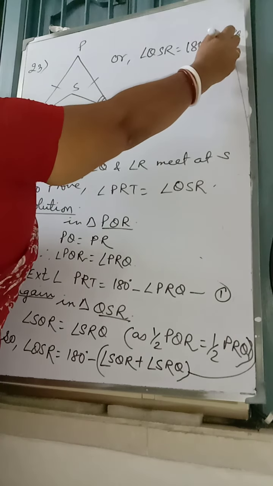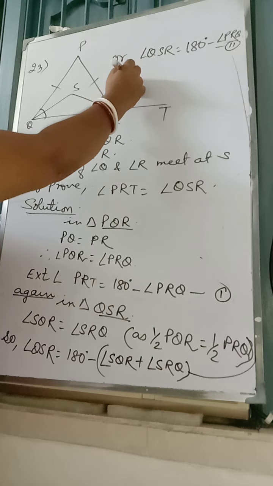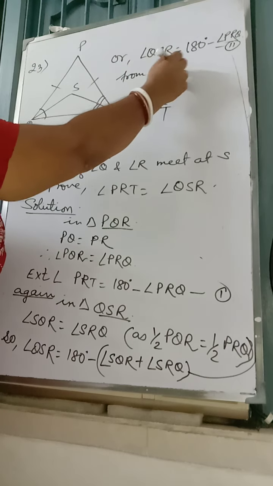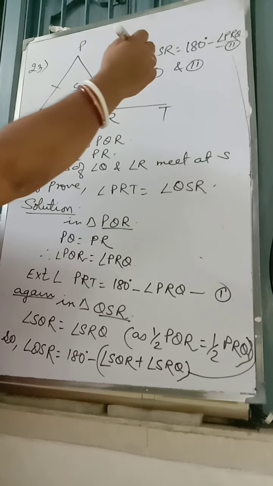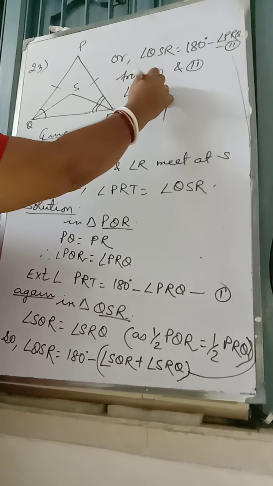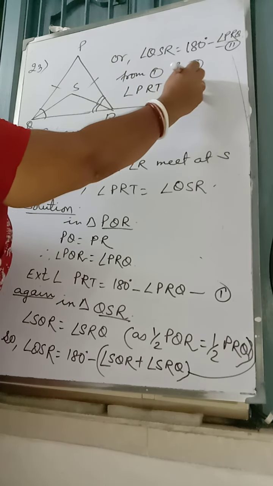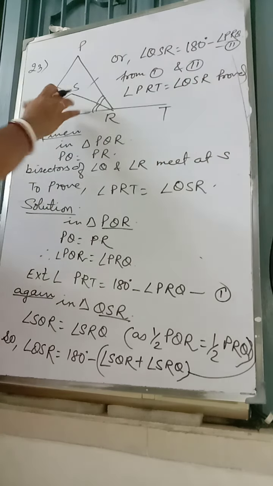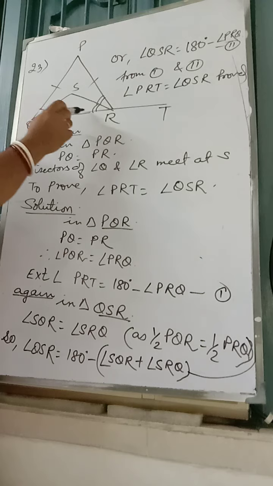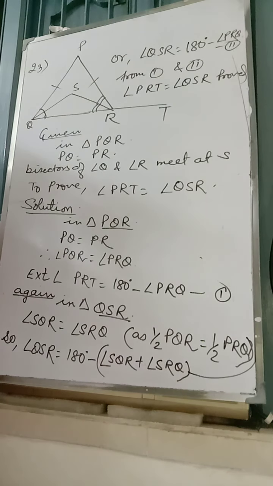This is number 2. From 1 and 2, angle PRT is equal to angle QSR. Proved. See, we got these two angles are halves of PQR and PRQ. First PQR and PRQ were equal, so their halves are also equal.